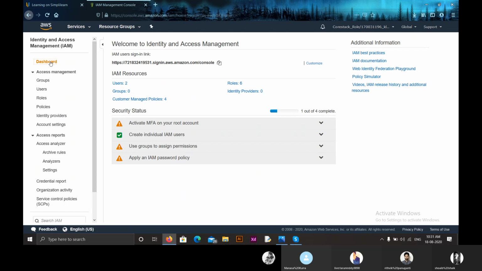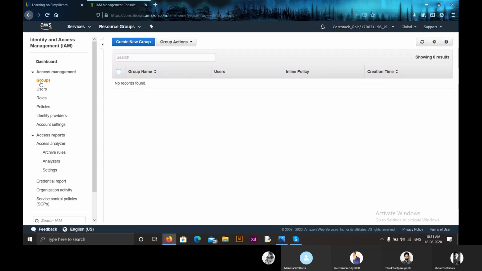So to create an IAM group, what you have to do is get into the Identity and Access Management (IAM) dashboard, and here on the left hand side, the first option is Groups. Click on Groups. Now let us create an IAM group so that users don't need to be granted permissions individually.